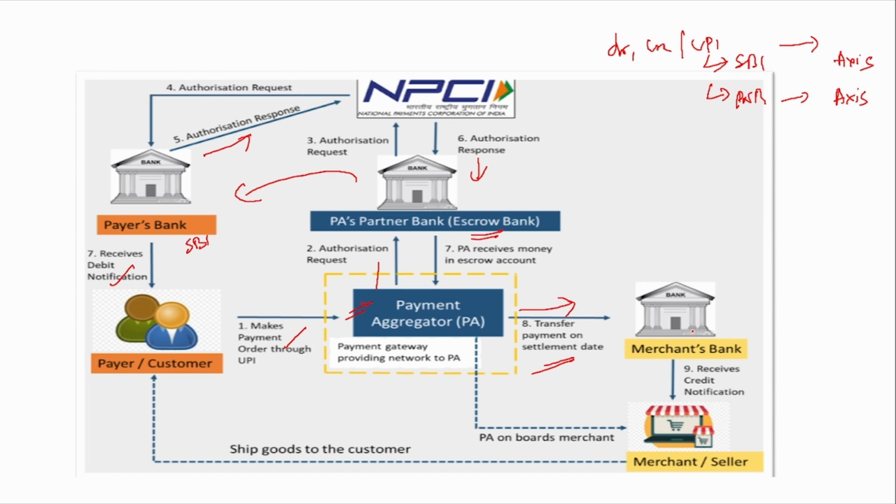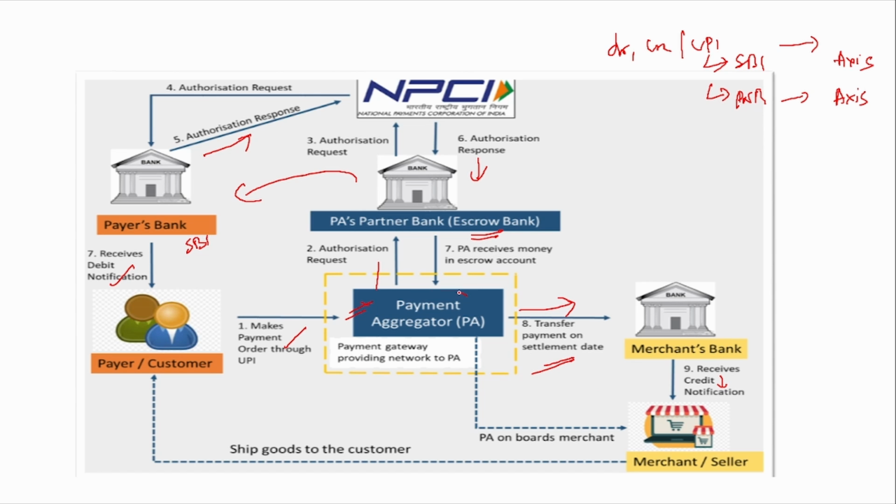So the merchant will have a tie-up or an agreement with the payment aggregator. It will have various details, like after receiving the amount, within how many days the amount should be settled with the merchant. All this will be there in that agreement. So based on the terms and conditions already agreed, this amount will be transferred to the merchant bank account, and then this credit notification will be sent to the merchant.